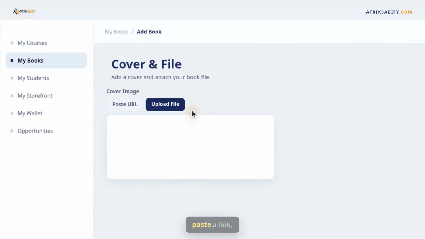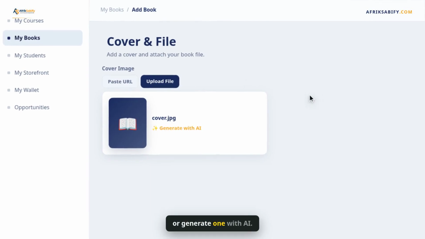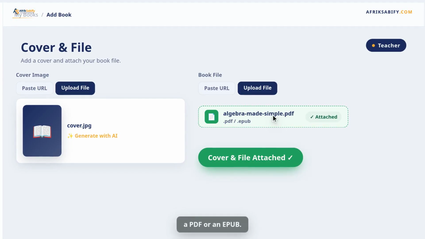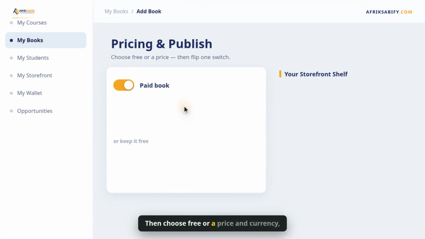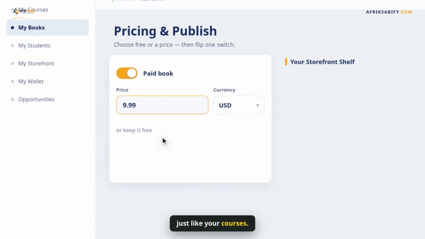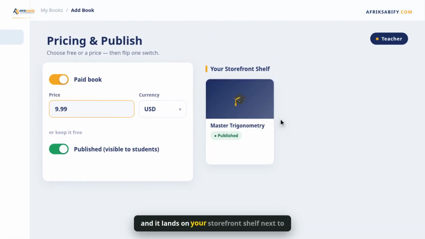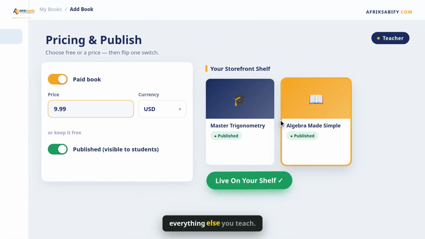Add a cover: paste a link, upload your own, or generate one with AI. Attach the file, a PDF or an EPUB. Then choose free or a price and currency, just like your courses. Flip one switch to published, and it lands on your storefront shelf next to everything else you teach.